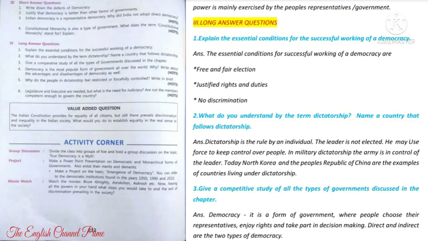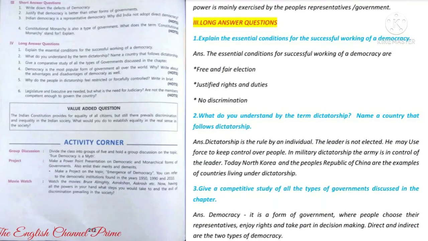Answer: dictatorship is the rule by an individual. The leader is not elected. He may use force to keep control over the people. In a military dictatorship, the army is in control of the leader. Today, North Korea and the People's Republic of China are examples of countries living under dictatorship.